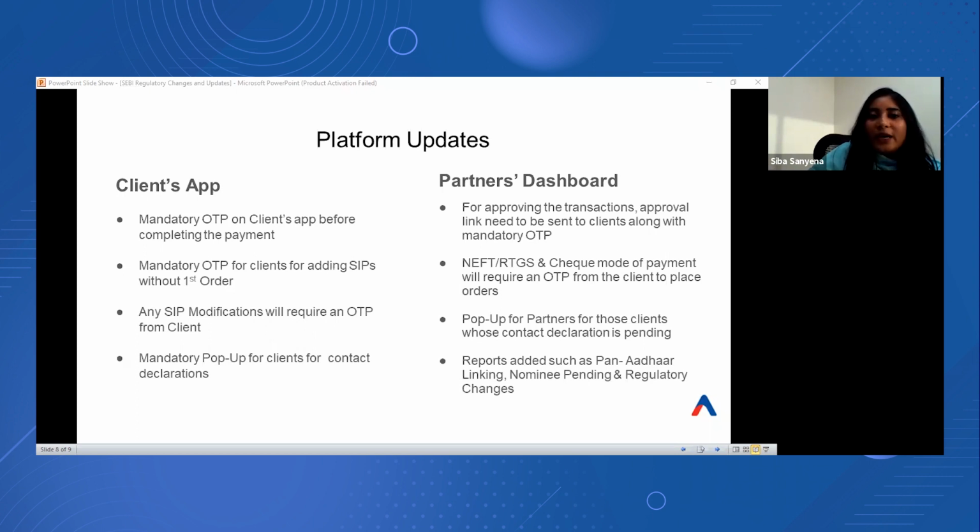So next, for the NEFT, RTGS, and cheque modes of payment, I have already informed this in the previous slides. Now there will be an additional step where the partners will require an OTP from the client's end to place the orders. And the next change we have added is the pop-up screen indicating that the client is yet to complete the self-declaration part, so that you can guide or assist the client directly and inform them that the declaration part is pending. Once the declaration part is completed, then we will be able to place the order.